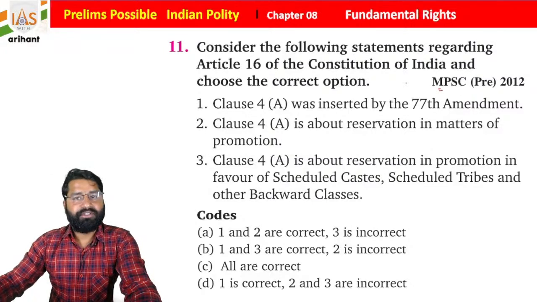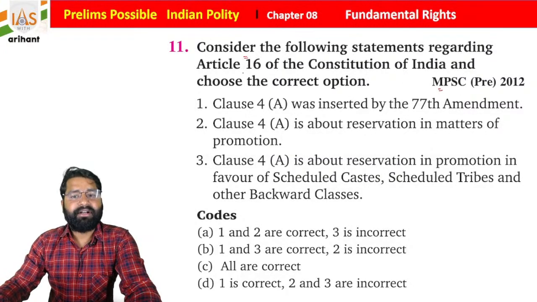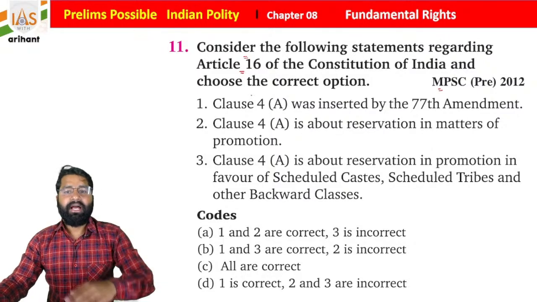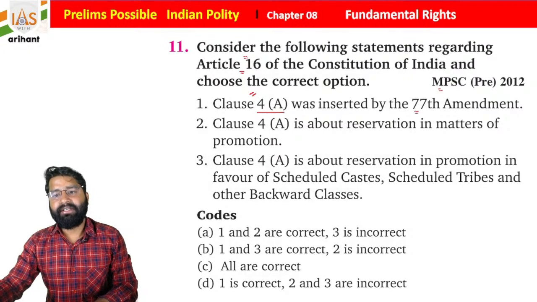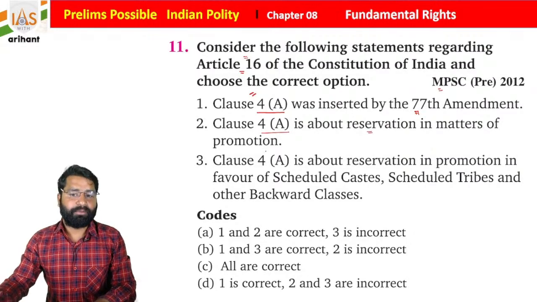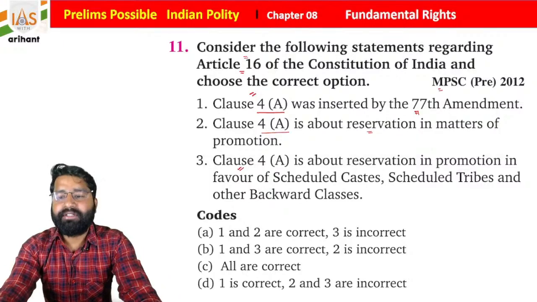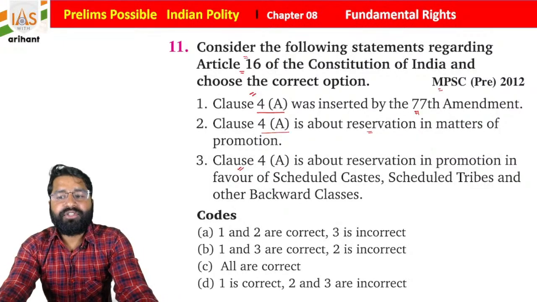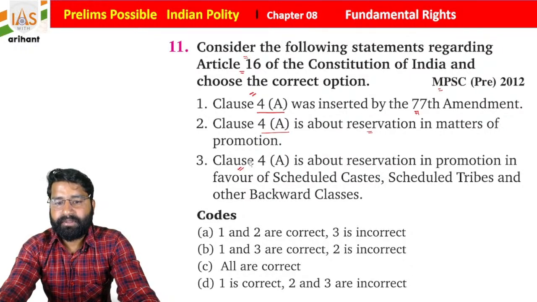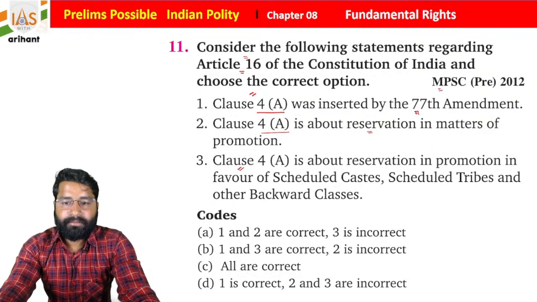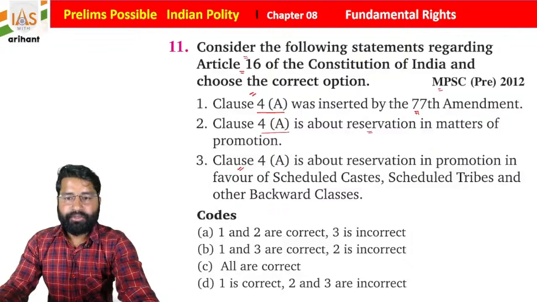It was in Maharashtra PSC 2012. Consider the following statements regarding Article 16 of the Indian Constitution and choose the correct answer. Clause 4A was inserted by the 77th Constitutional Amendment Act. Clause 4A is about reservation in matters of promotion. Clause 4A is about reservation in promotion in favor of scheduled caste, scheduled tribe and other backward class students. So what is going to be the right answer for the same? Just choose the right answer. So you have to see it.